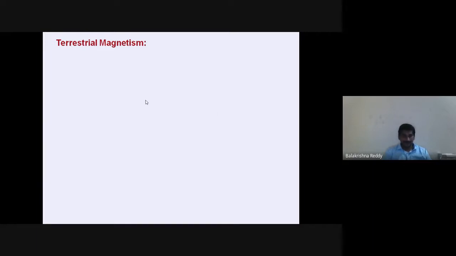So, first of all, how does terrestrial magnetism exist naturally? How can we say that the Earth is a natural magnet? There are so many studies. Initially, in olden days, in the 1600s, some scientists thought that inside the globe of the Earth there is a permanent magnet, or magnetic materials exist. Due to the existence of the magnetic material, it is acting as a permanent magnet.